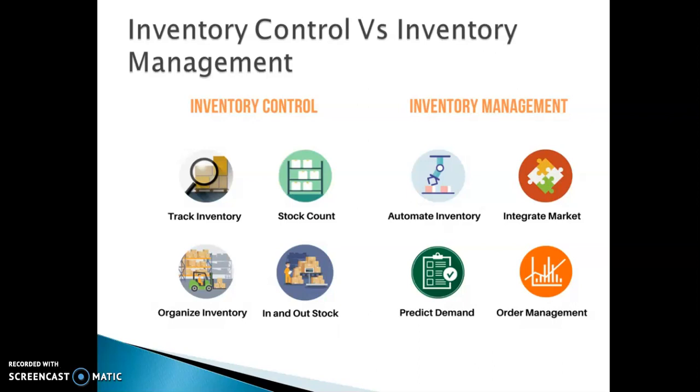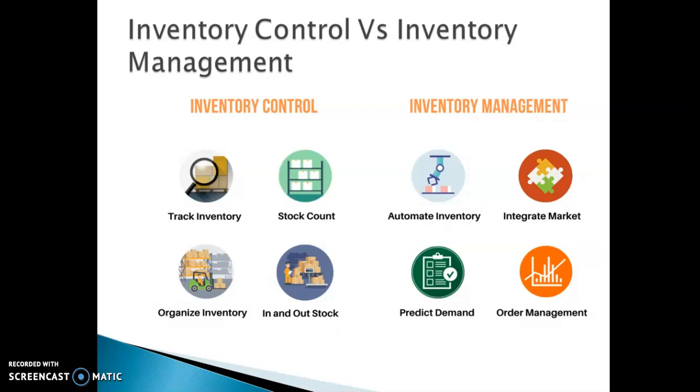So what is management? It automates the inventory. That means, as I said, whenever you fall into a shortage of material, if your inventory is automated, then it will give you a set of alarms telling you there is a shortage of material and we need to purchase it. The second is market integration, integrating with the market.